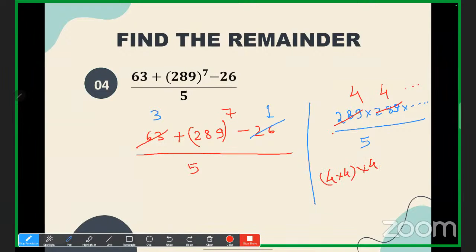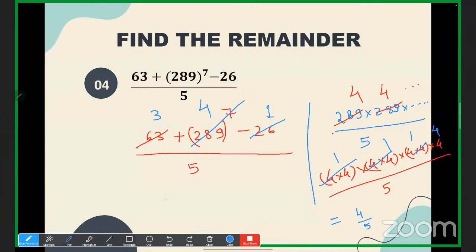As we have 7 fours. Yes or no? So 4 into 4, how many times? You'll get 3 times and one 4 will be left. Yes or no? Alone. So now what is the remainder we are getting? 1. 4 into 4 is 16, right? And again 1, and we have got 4. So finally, 4 by 5. So the answer for this is basically 4.